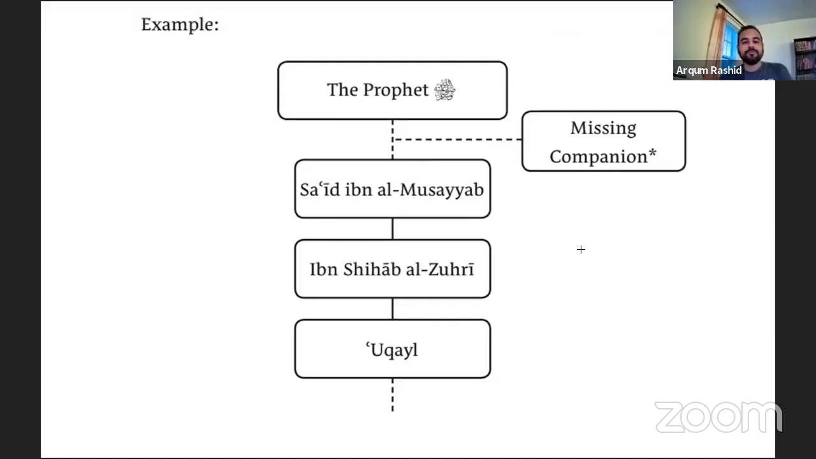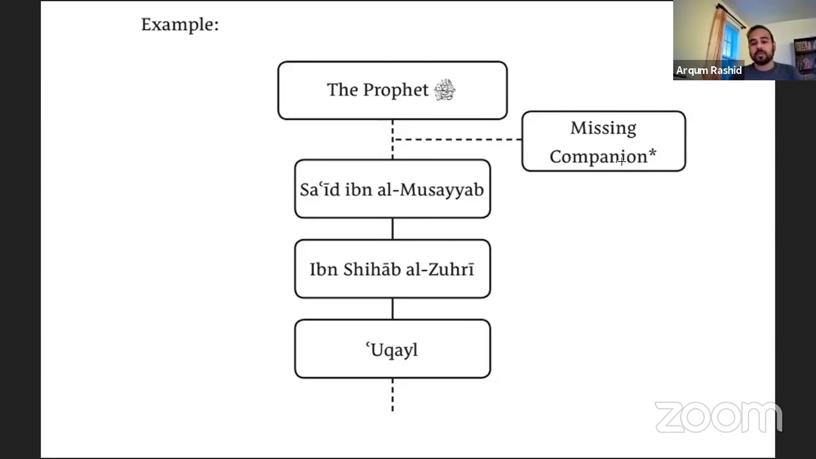Okay, perfect. So you have this chain here. You have Uqayl, you have Ibn Shihab al-Zuhri, a name you should be familiar with. You have Sa'id ibn Musayyib, a very famous tabi'i. And then you have Sa'id saying that the Prophet ﷺ said. That's how the chain is going. The chain is missing a companion. If a chain is missing a companion, this chain is a mursal.